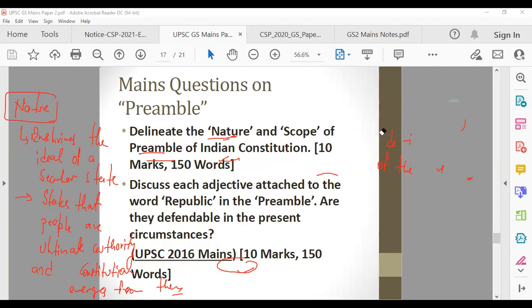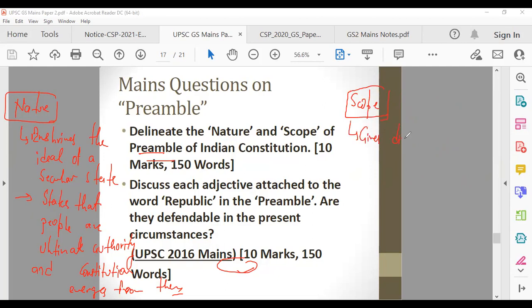When we're saying we, that means judiciary, how can it interpret preamble? What effect does it have? It is not legally implementable, but then it has to have some use. Otherwise, why have we put it? So what is the scope? So first of all, it gives direction and purpose to constitution.